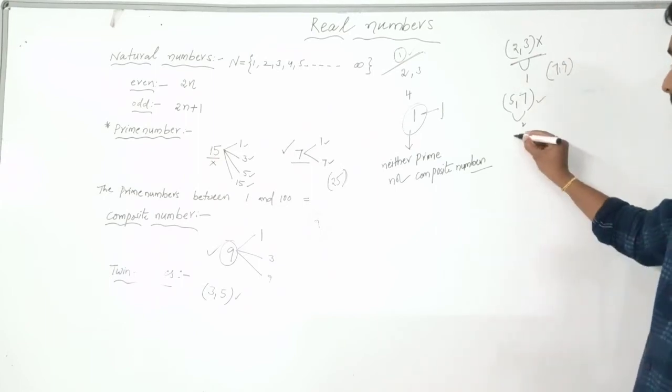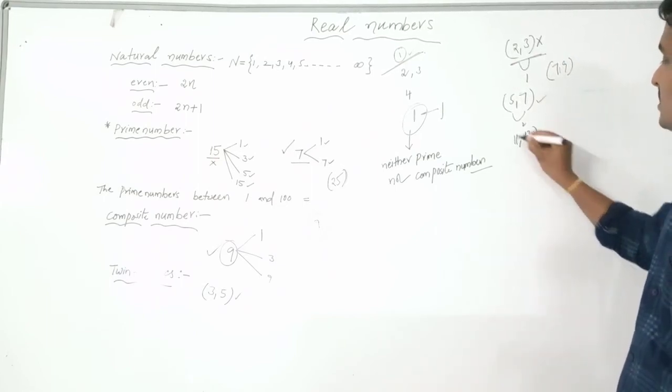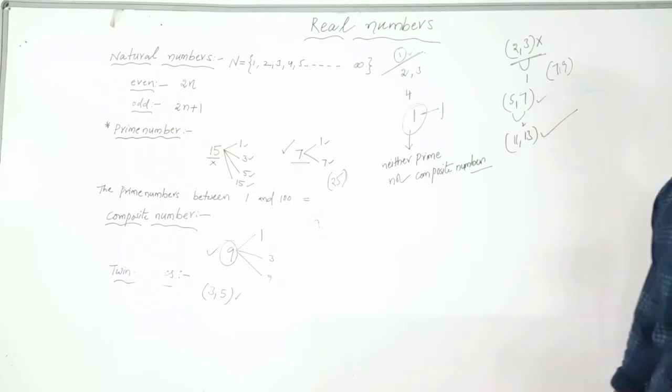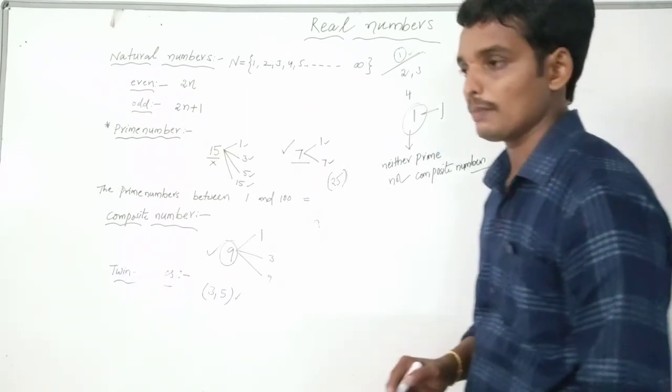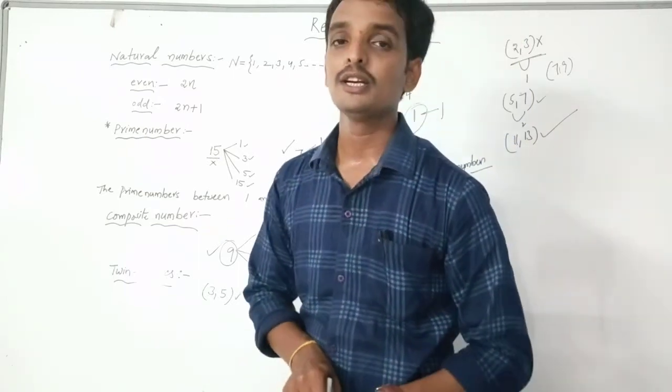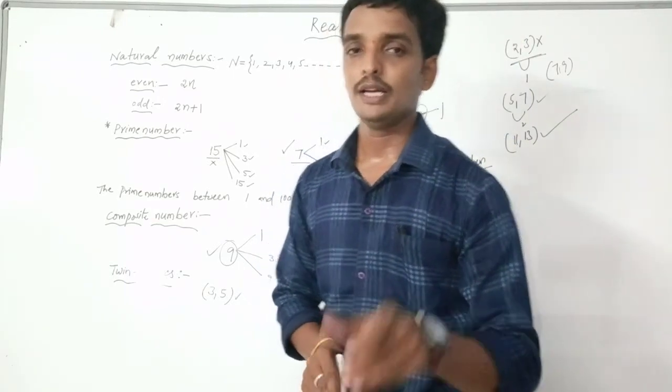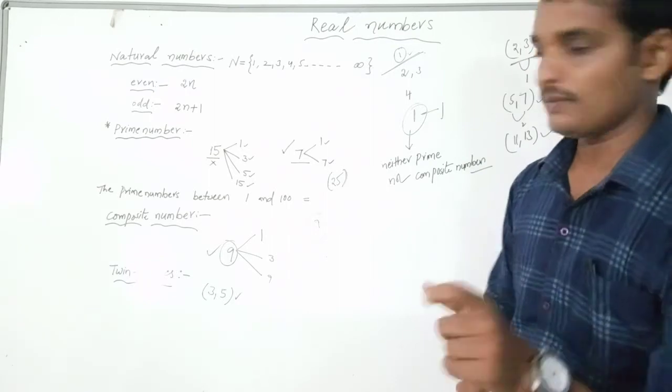So the same way, 11 comma 7, 13 is a prime, twin primes. The difference between two prime numbers is 2, and 11 comma 13 are the twin primes. So write the notes in a correct way.